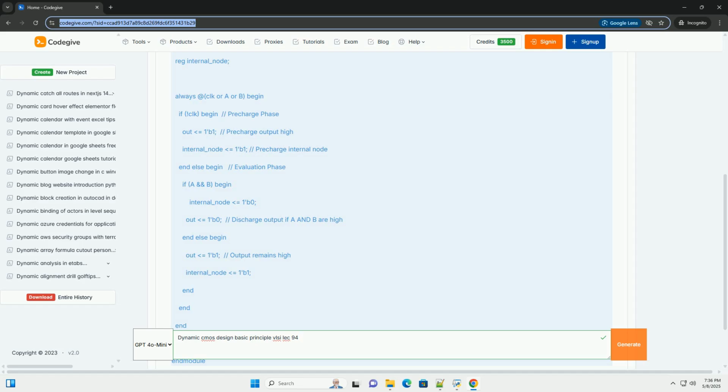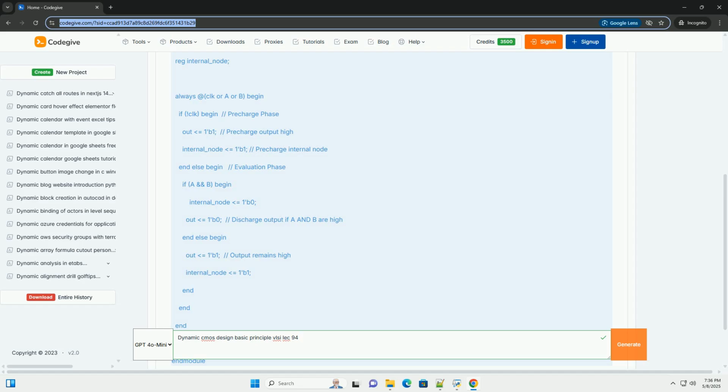10. Example, dynamic CMOS AND gate. Let's look at a simple example, a 2-input dynamic AND gate. This gate will output a 1 only if both inputs A and B are 1. Explanation of the Verilog code.